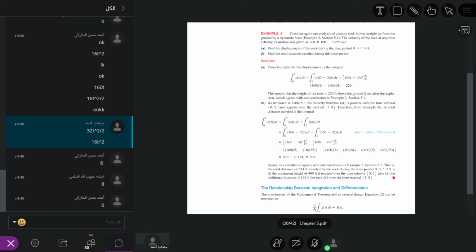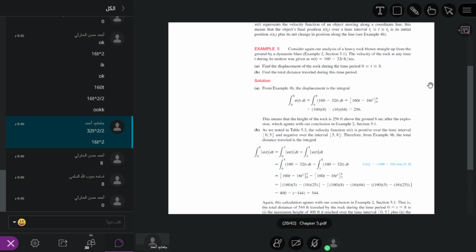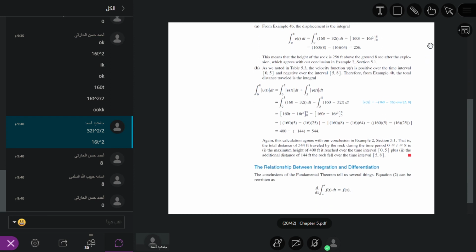Now what is the antiderivative? Already we have found the antiderivative of 160, it is equal to 160t. The antiderivative of 32t is 16t squared, with a minus sign the same way. Whenever we put upper limit minus lower limit, we get 544. This is basically the distance traveled during the time period.